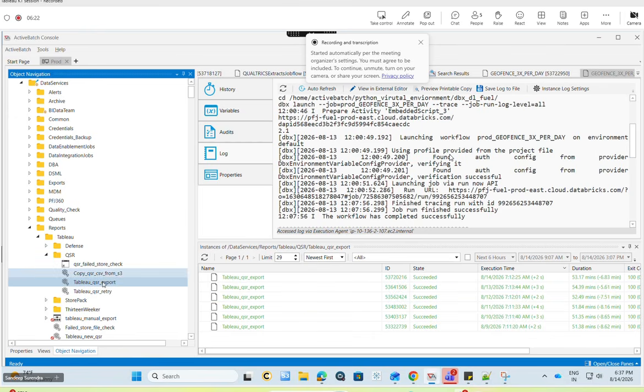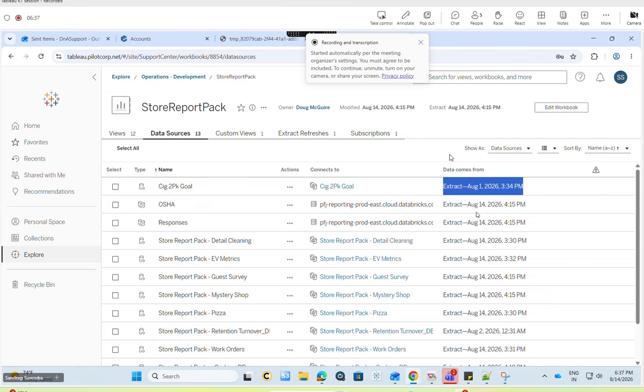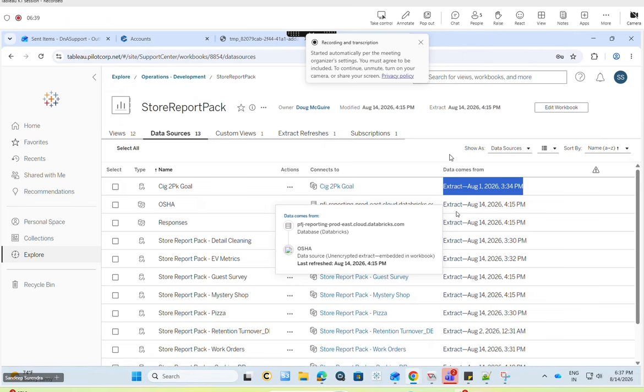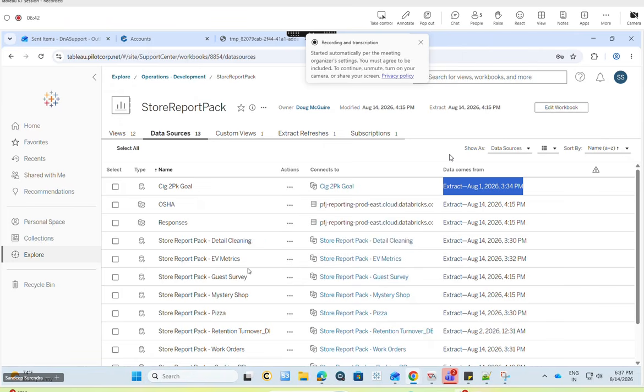This job runs daily on that day, but if the Tableau server issue is also there, this job will still be running. What we set up is that this job exports all these reports in the form of PDF, saves them in one location, and sends them by mail to the stores.